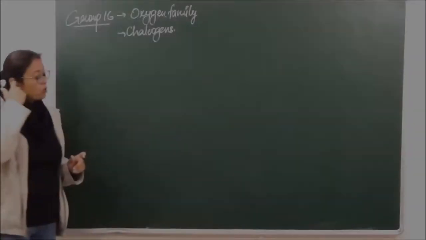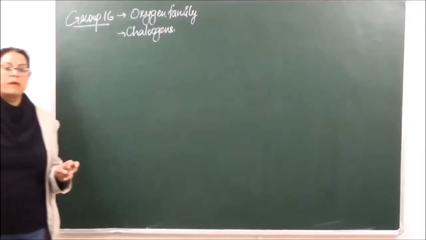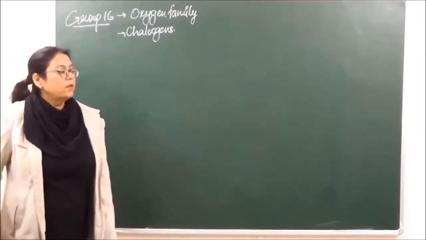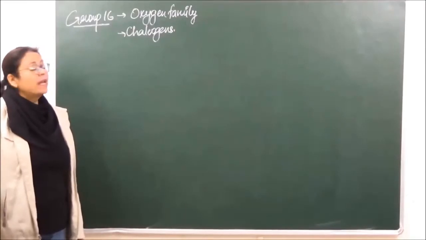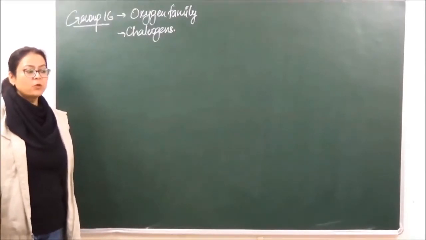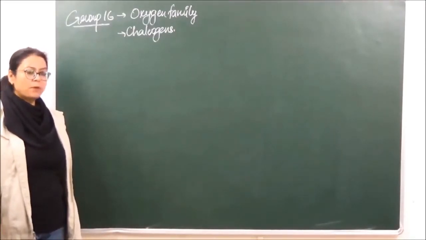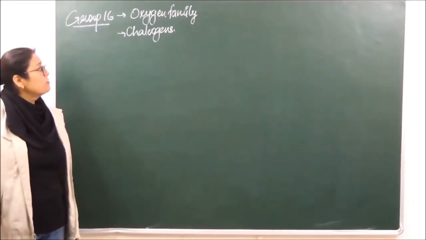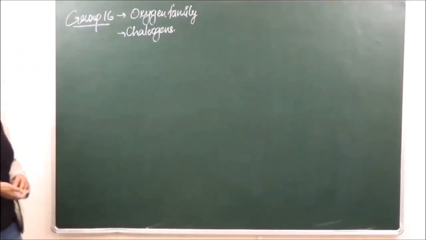Okay, then let's go on to the next family, group 16 of the periodic table, which is known as chalcogens. Oxygen family हम इसको क्यों बुलाते हैं? Because oxygen is the first member of this group, so उसको हम oxygen family बुलाते हैं. और chalcogens हम उसको क्यों बुलाते हैं?